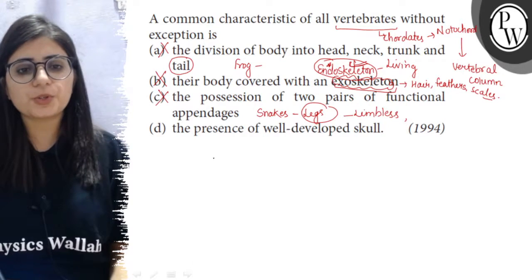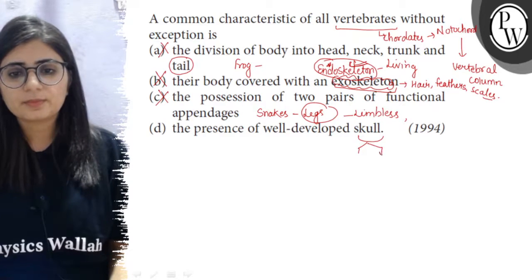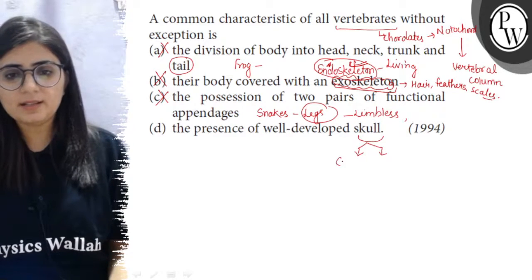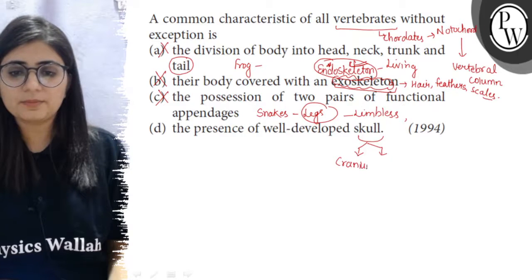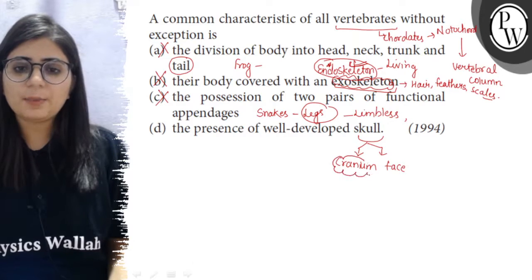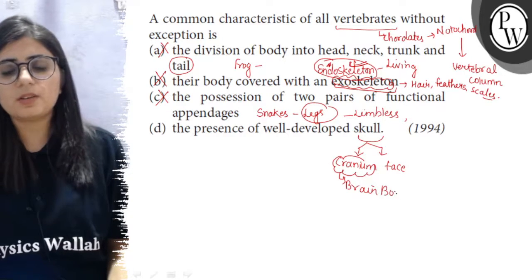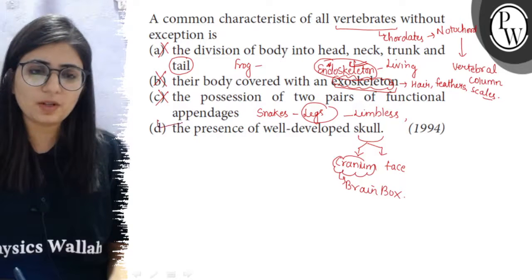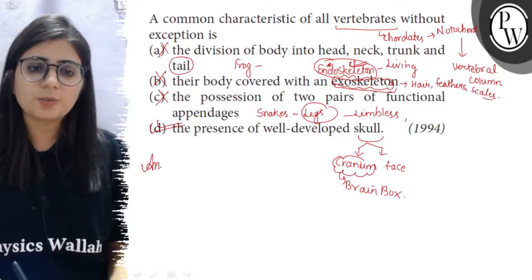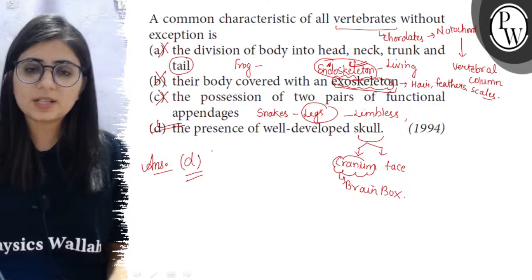Now the last option is the presence of a well developed skull. So the skull is present at the anterior end, and is made of the cranium and the face. The well developed cranium, which is also known as the brain box, covers the brain. So it is found in all vertebrates without exception. So presence of a skull is a feature which does not have any exception with respect to vertebrates. So it is our right answer.